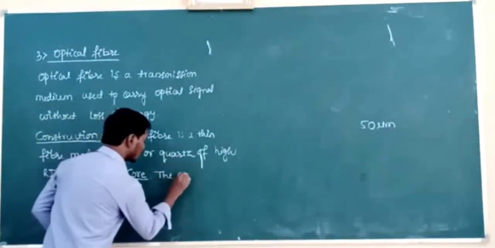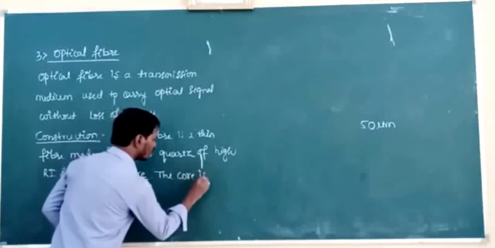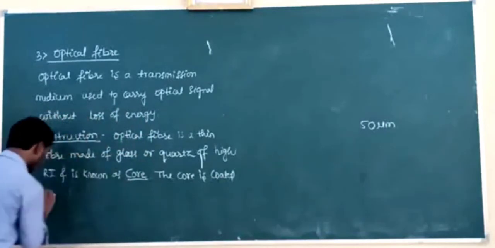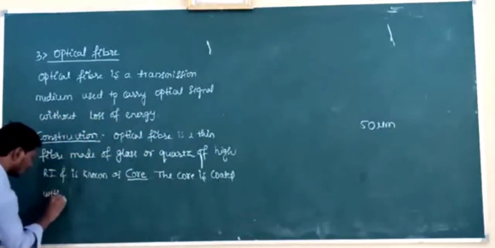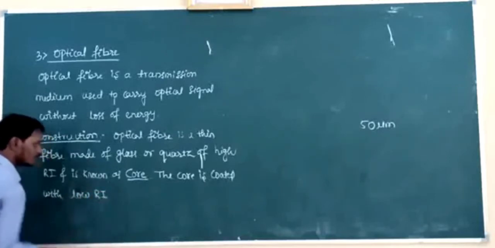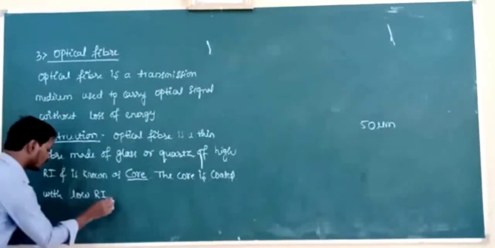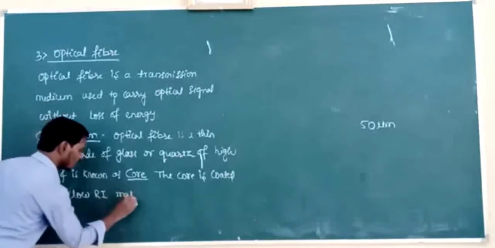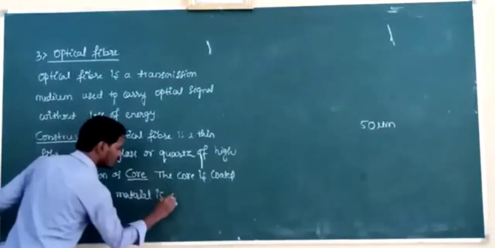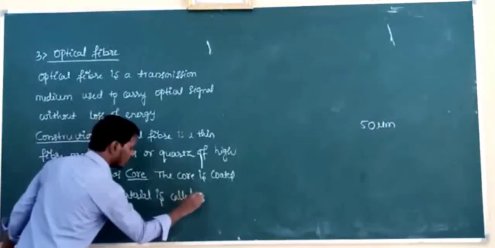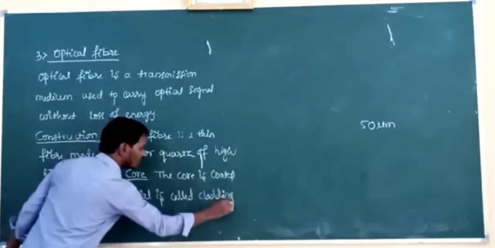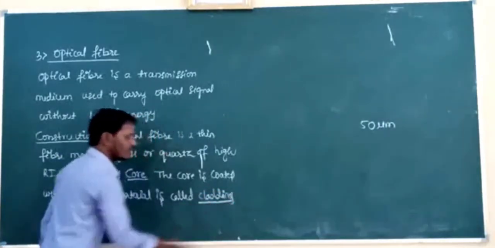The core coated with low refractive index material is called cladding. These are the two essential parts of the optical fiber. What are those? Core and cladding.